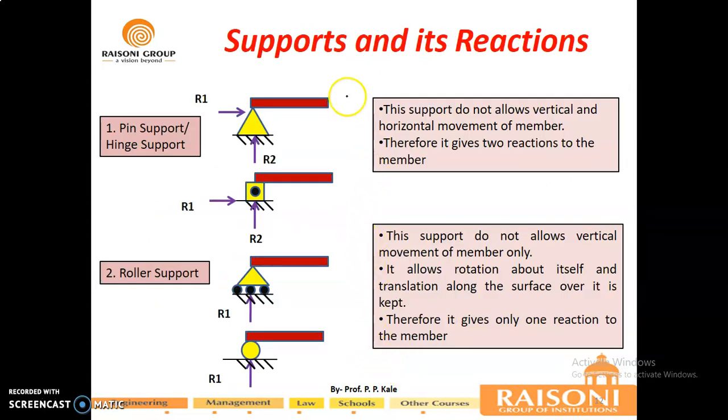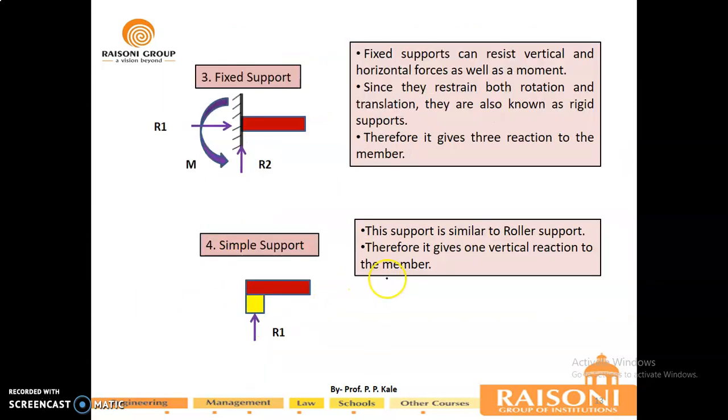Now moving to the next topic, supports and their reactions. There are different supports. First is a pin support, also called a hinge support. A hinge support always produces two reactions, just like your door hinges. Your door will not move in the horizontal and vertical directions, it will just rotate. So the moment reaction is released, so it is zero and will not be present. So a hinge will have only two reactions. A roller will have only one support reaction and it is always towards the body. These are the other points for the roller support.